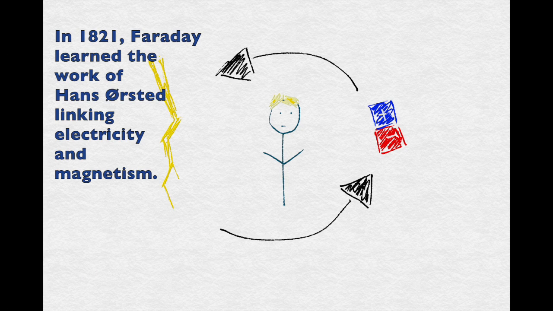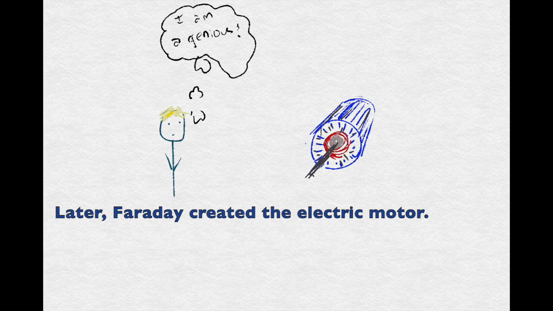In 1821, Faraday learned the work of Hans Ørsted, linking electricity and magnetism. Later, Faraday created the electric motor.